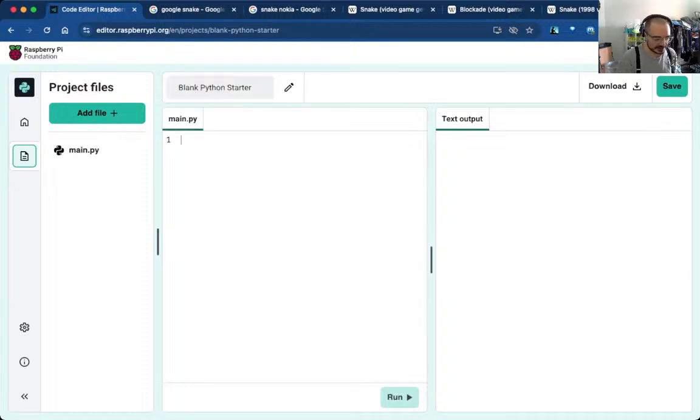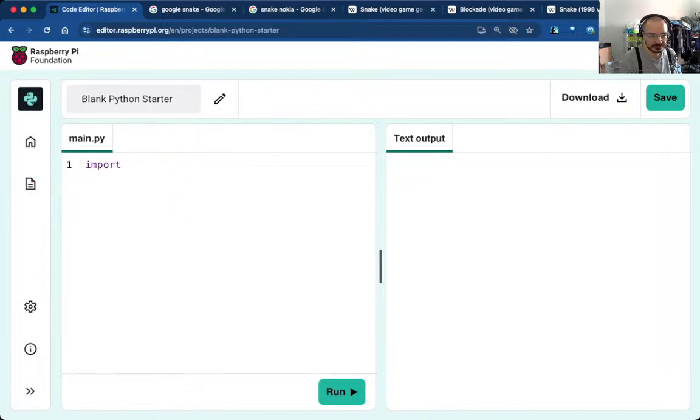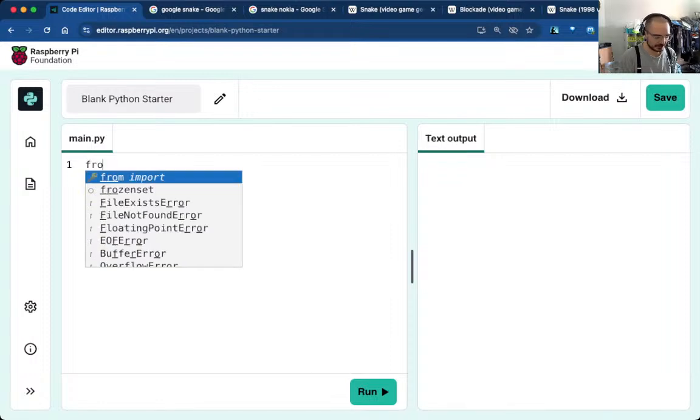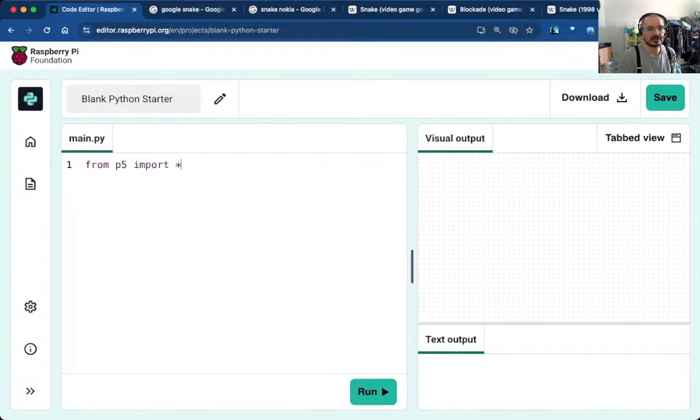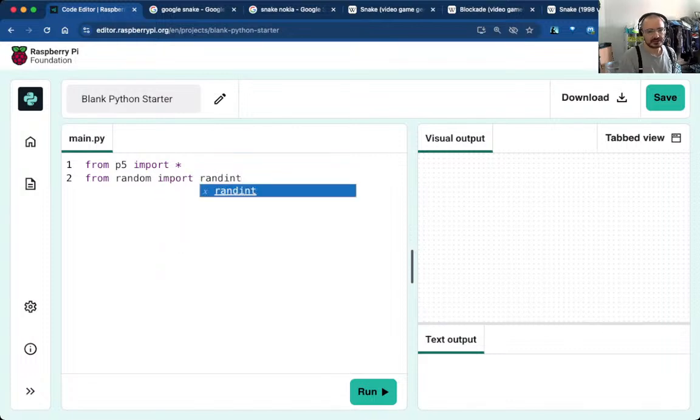Right. It's a P5 project, so let me just make that bigger and hide this so I can make the text bigger. So we're going to do from p5 import star. This gives me all of the functions in the package, and I'm going to need from random import randint, in that order because it's alphabetical, but there's a case for having the specific one first. Okay, Snake. No, wait, let's just do the skeleton of P5.